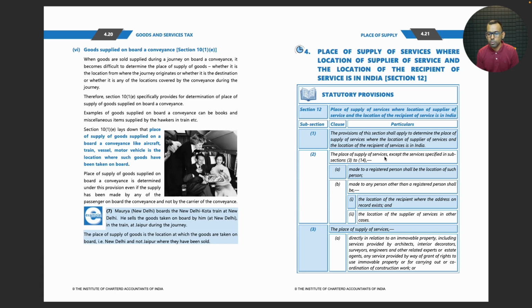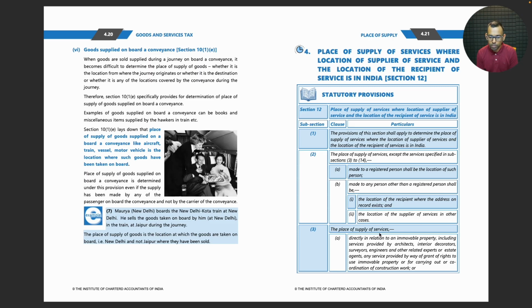The place of supply of services except the services specified in subsection 3 to 14 made to a registered person shall be the location of such person. Made to any person other than registered person shall be the location of the recipient where the address on record exists and the location of the supplier of services in other cases.